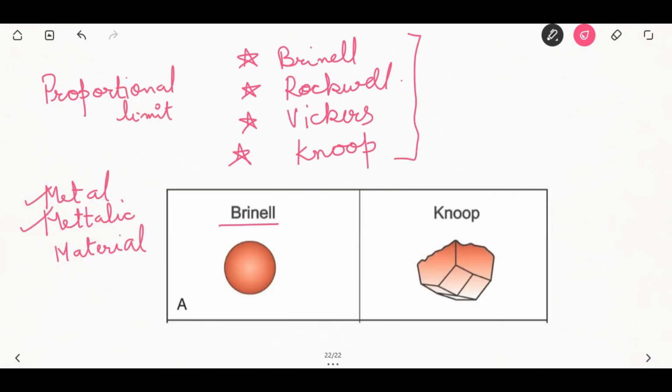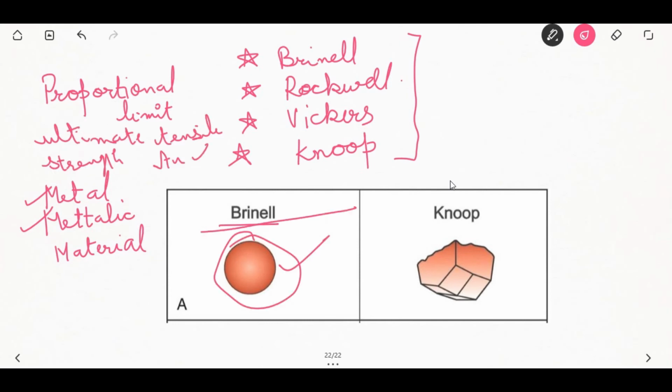First comes the Brinell hardness test. It is used for determining the hardness of metal and metallic materials. The Brinell hardness test is related to the proportional limit and ultimate tensile strength of dental gold alloys. It is one of the oldest methods for determining the hardness of metals.